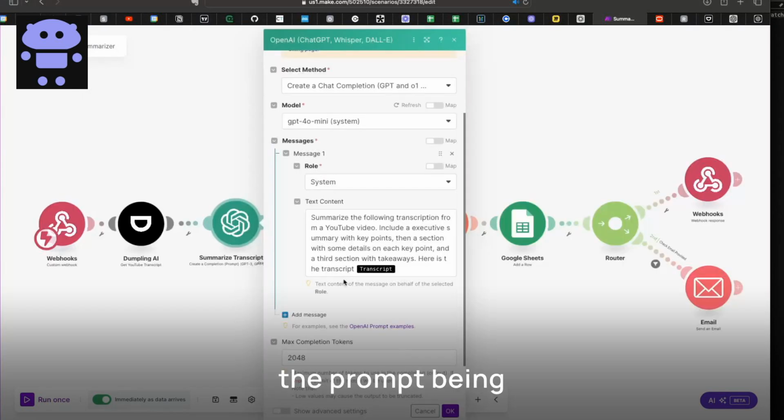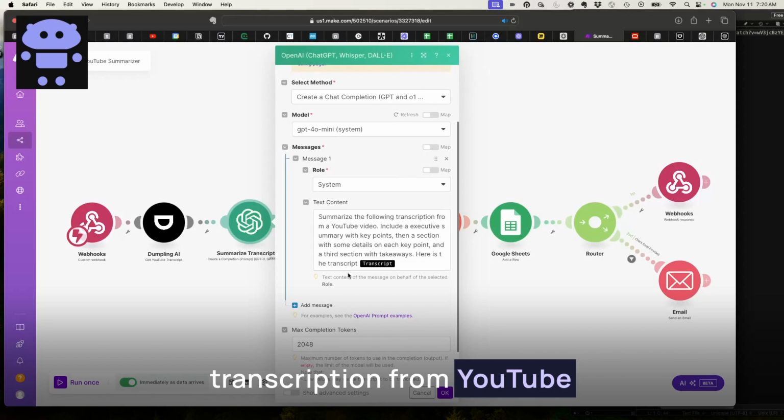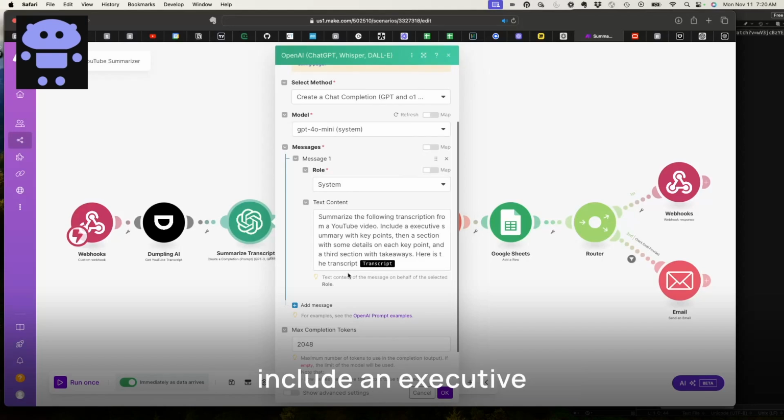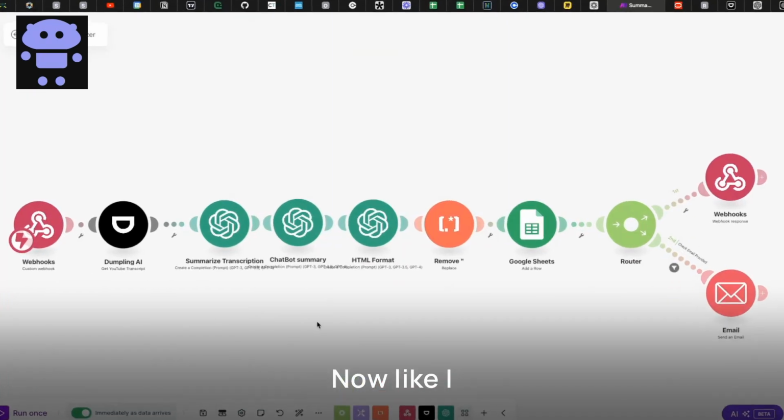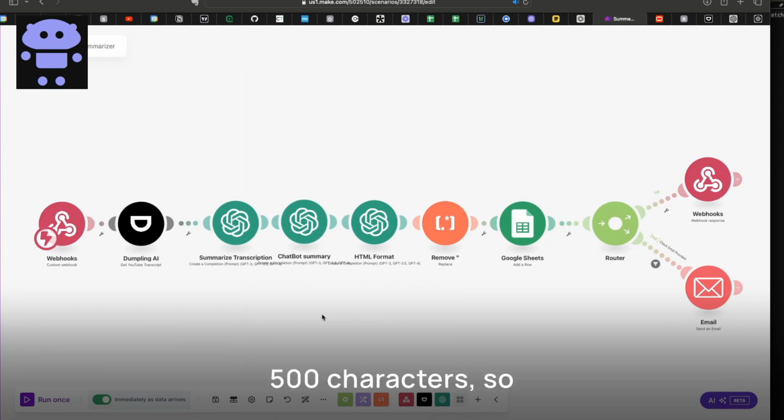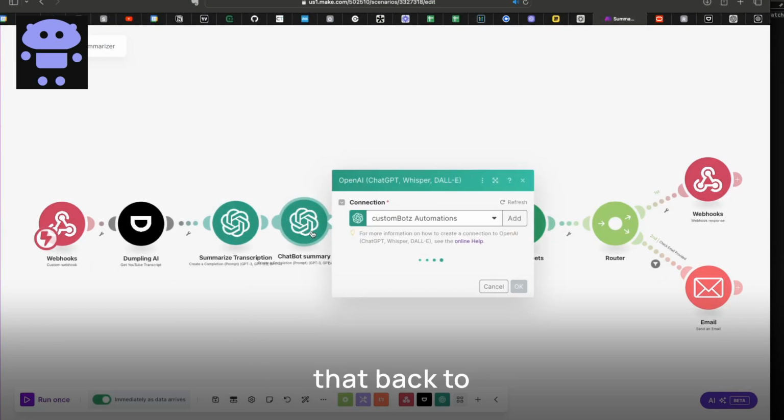Then I'm passing that transcript into OpenAI, and I tell OpenAI basically to summarize that video. So here we have the prompt being passed into OpenAI: summarize the following transcription from the YouTube video and include an executive summary with key points, then a section with some details for each key point, and a third section with key takeaways. Pretty simple. Now, like I said, I have a limit of 500 characters, so I really need to trim that down to send that back to the chatbot.